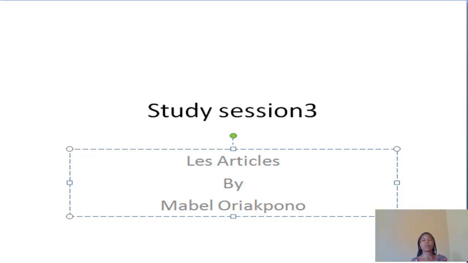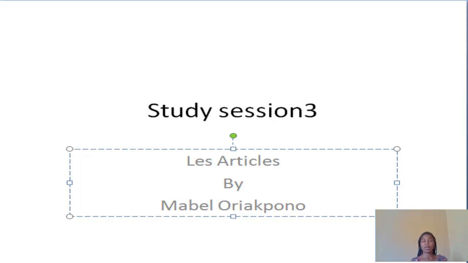So the duty of the article is to tell you the gender of the noun, because French is a gendered language. It has to do with masculine and feminine. Whatever we are doing in French language, we are dealing with masculine and feminine. So you have to know how to differentiate masculine from feminine. And how would you know that? The articles help you to know the ones that are masculine and the ones that are feminine.